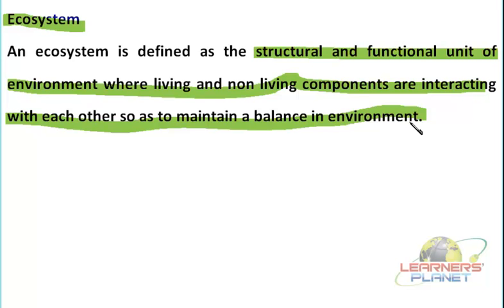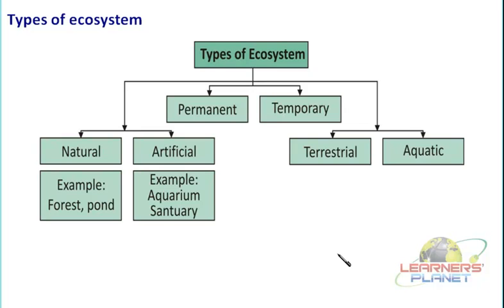But the type of components found in this particular zone, and their interaction with each other, is known as the ecosystem. This will be simpler to understand if we observe various types of ecosystems. Let us see this flow chart. So what is an ecosystem? It is a zone within the environment where different organisms interact with the abiotic components.